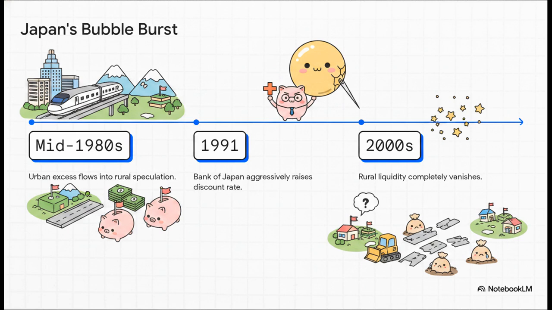Urban excess from massive cities like Tokyo started spilling over into rural prefectures. Flush with cheap credit, speculators started buying up regional acreage for expressways, golf courses, vacation properties, you name it. But when the Bank of Japan aggressively hit the brakes and raised interest rates in 1991, the bubble popped hard. The secondary market completely seized up, and by the 2000s, rural liquidity had completely, utterly vanished.